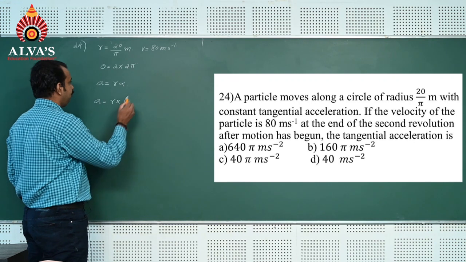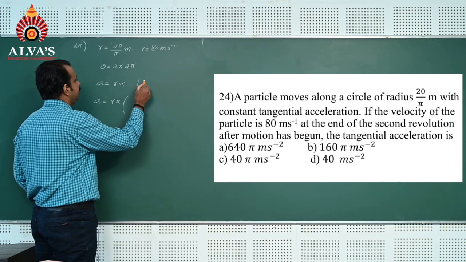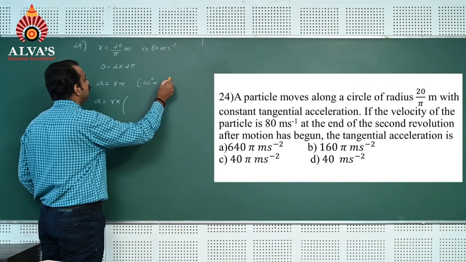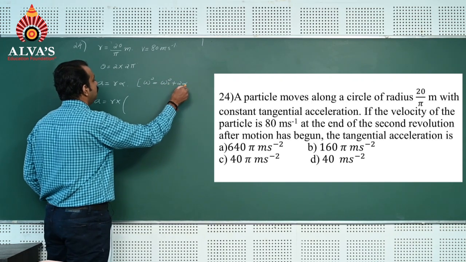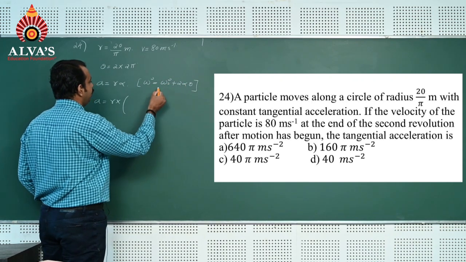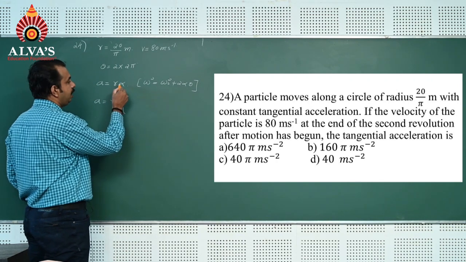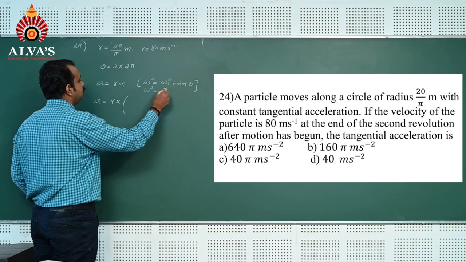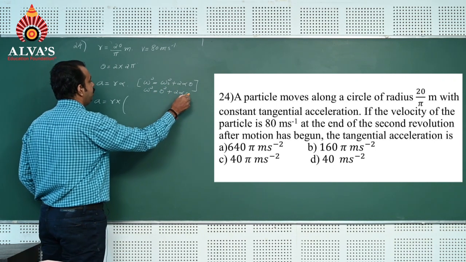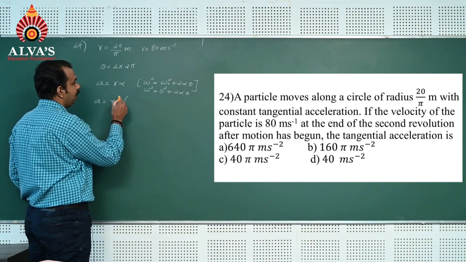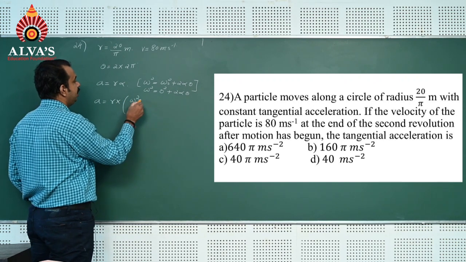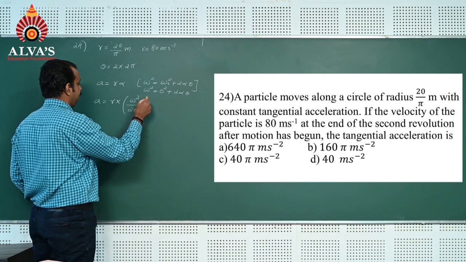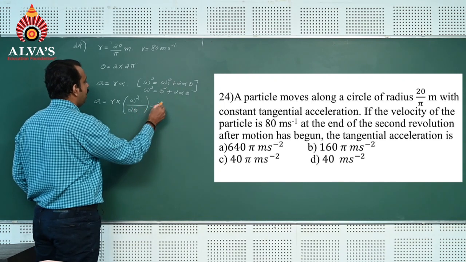We can go for the equations of motion formula: omega square is equal to omega naught square plus 2 alpha theta. If I use this formula, omega naught is 0, so omega square is equal to 0 square plus 2 alpha theta. That means alpha is equal to omega square divided by 2 theta.